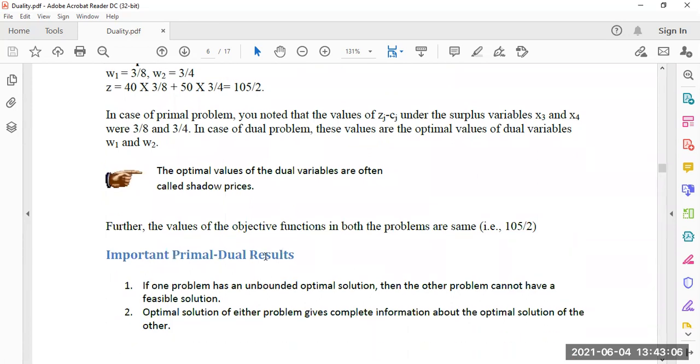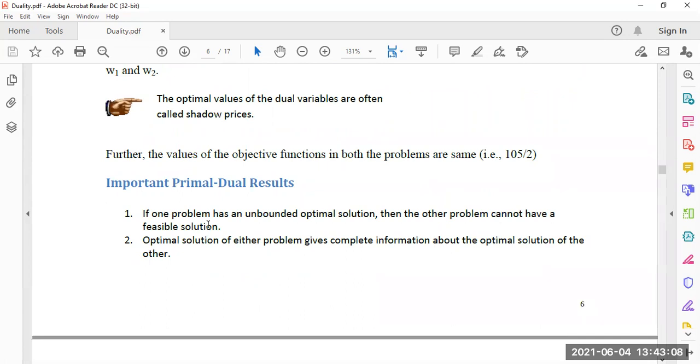Important primal dual result: if one problem has an unbounded optimal solution, then the other problem cannot have a feasible solution. The optimal solution of either problem gives complete information about the optimal solution of the other.